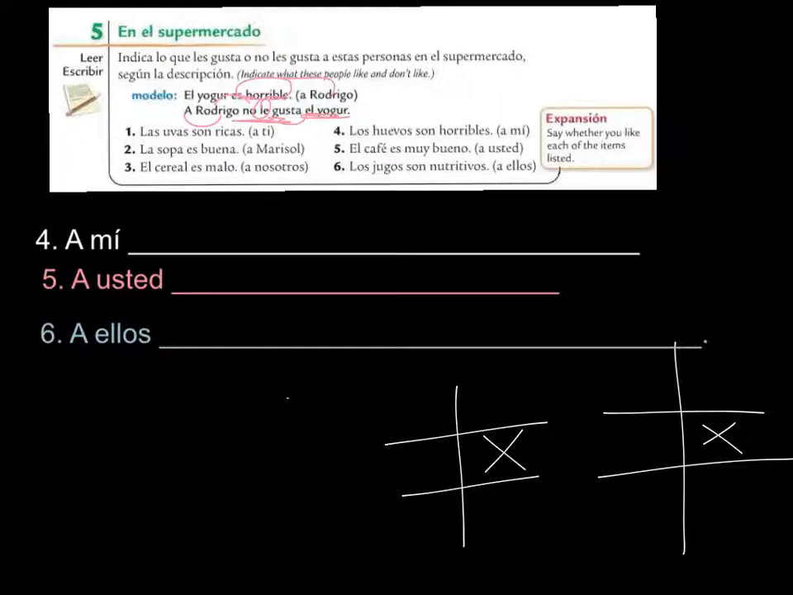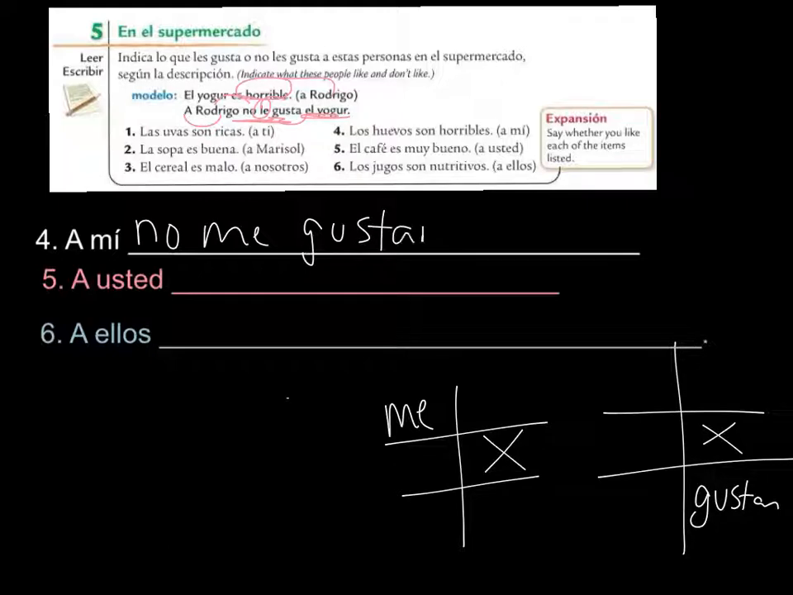So number 4, a mí. We know that's going to be me. And then let's see, for number 4, it says los huevos. We know that's plural, so it's going to be gustan. And then it says son horribles, so we don't like it. So a mí, no, me, and then it would be gustan because it's los huevos. Los huevos.